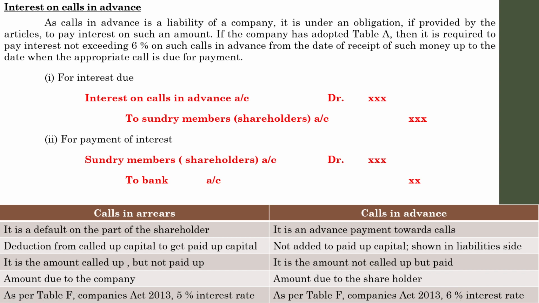Anyway, in the computation you need to follow only the 5% and 6% concept. So these are the differences between calls in arrears and calls in advance.